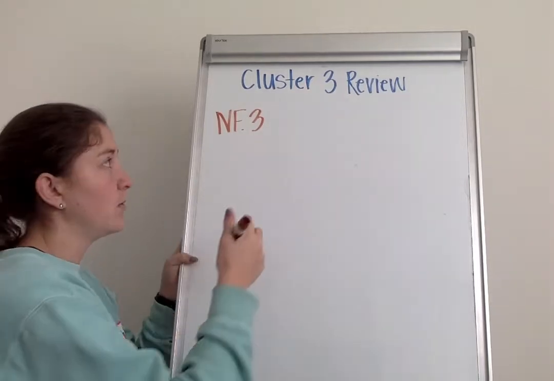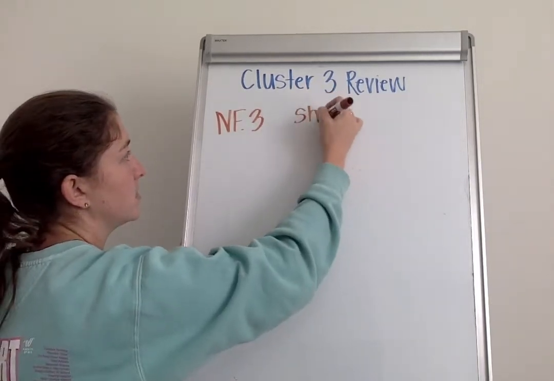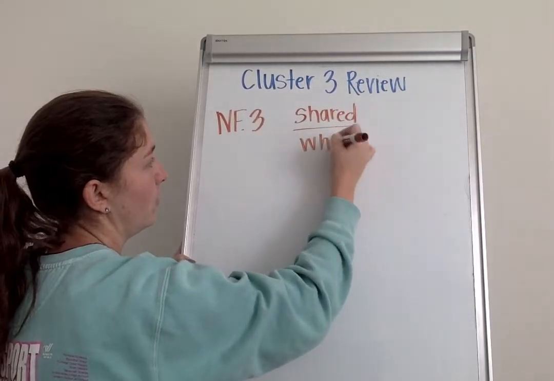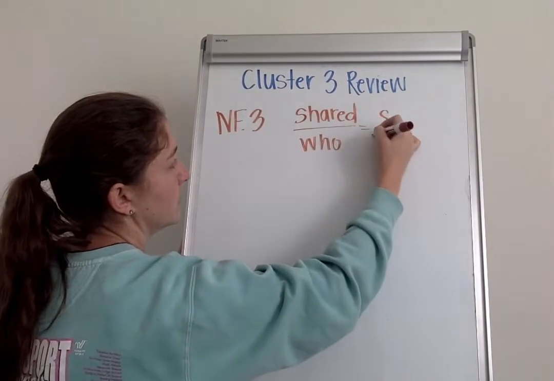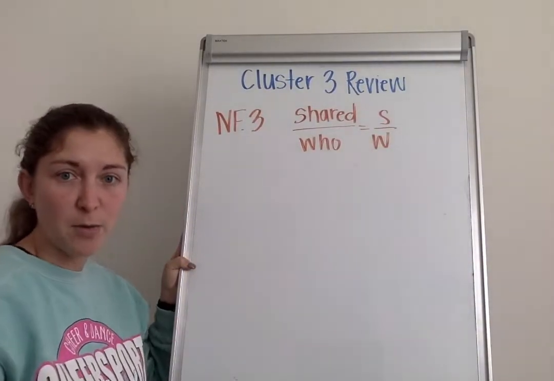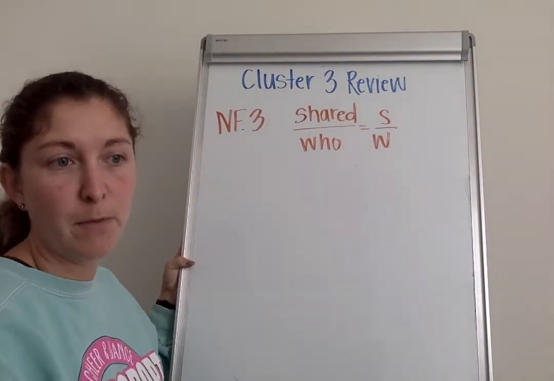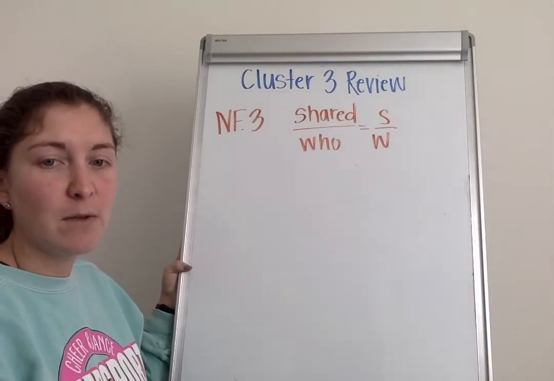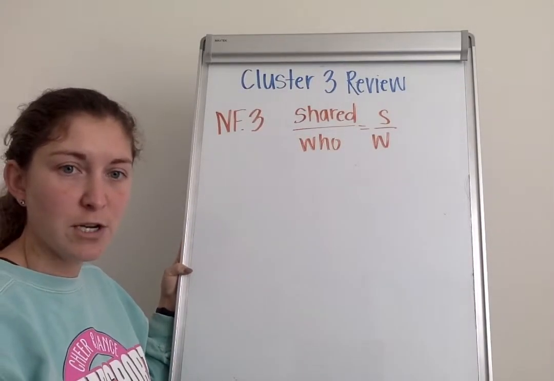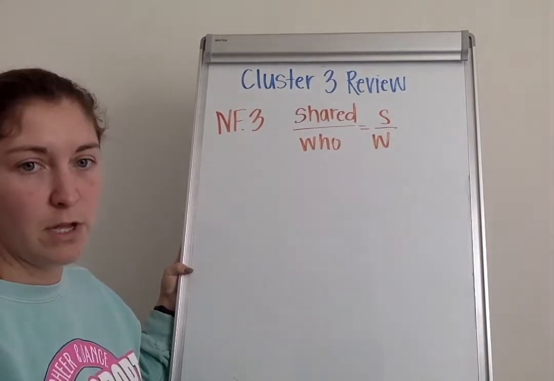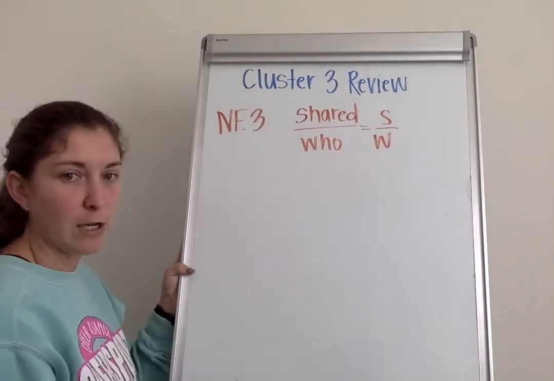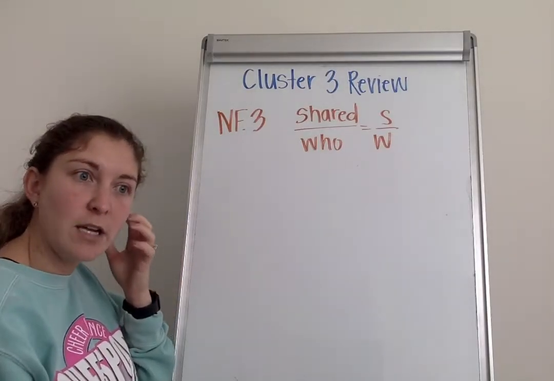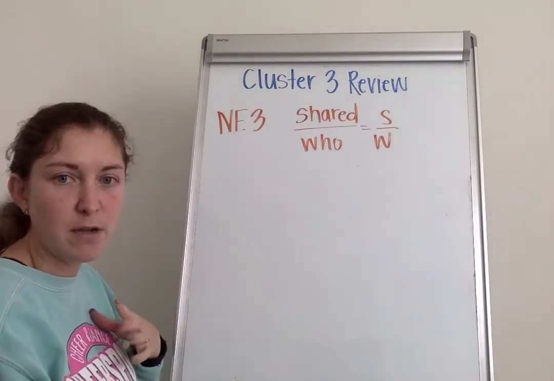What we talked about with this was shared over who, or S over W. That has been our most important strategy that we've used so far anytime that we are looking at interpreting a fraction as a division problem. The other thing that we talked about here was our cowboy and our horse theory. And that really helped us to change an improper fraction into a mixed number.